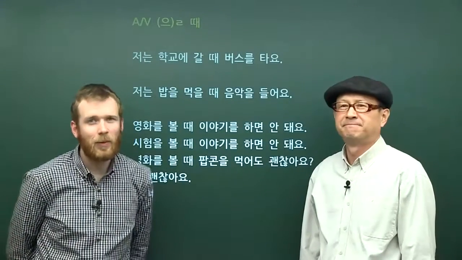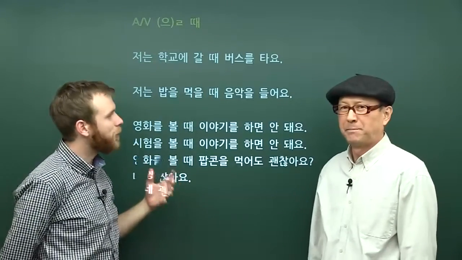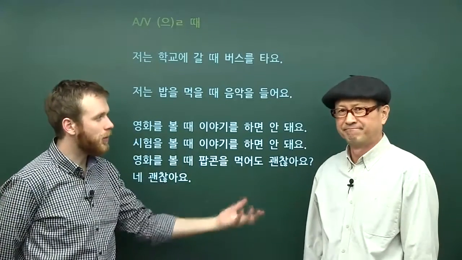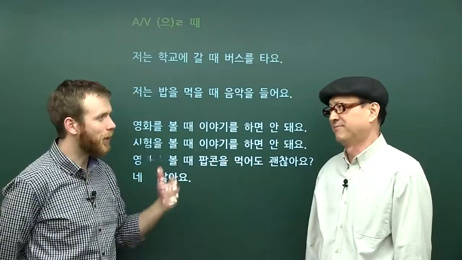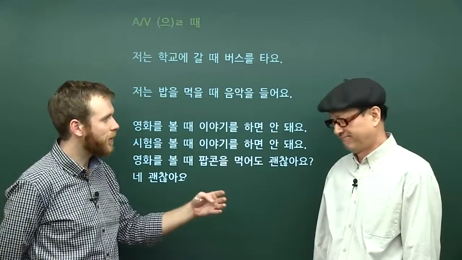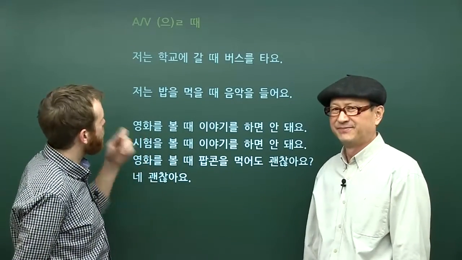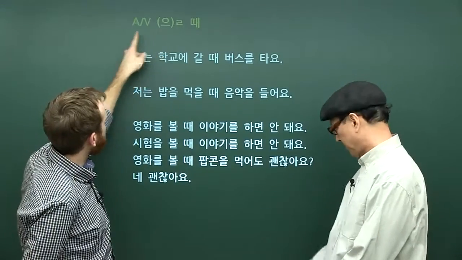Okay, in this lesson, we're going to see how to use 때 to talk about situations where when I do this, I do this, or when I do this, this happens. Right? So we can use this for a sequence of events or to describe what we do in certain events. So first of all, Robert, let's just look at the form.